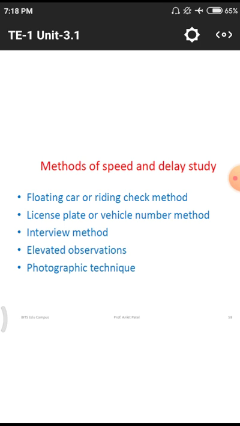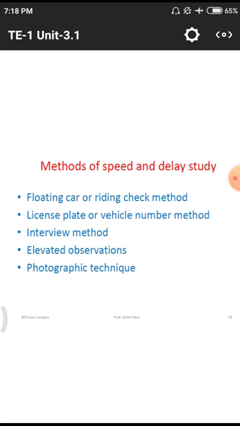First one is the known study, second one is the unknown study. That means in the first they knowingly do the procedure, but in the second case they are unknowingly doing the study. Third one is the interview method. In the interview method, a person will ask for data randomly. They pick a few persons traveling on a particular road and ask a few questions about their journey. What are the obstacles you are facing? How many hours daily are you journeying? And other different questions related to these delay studies, they ask and gather the data.